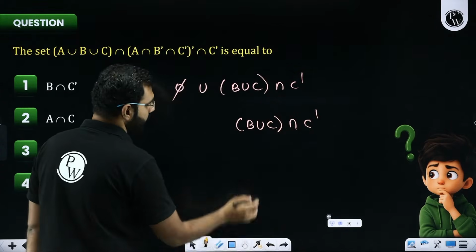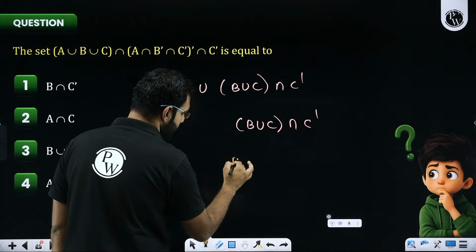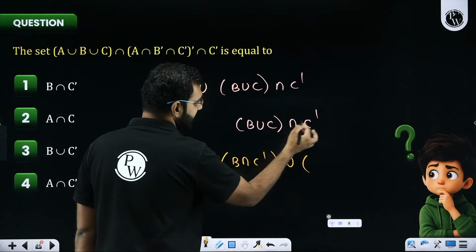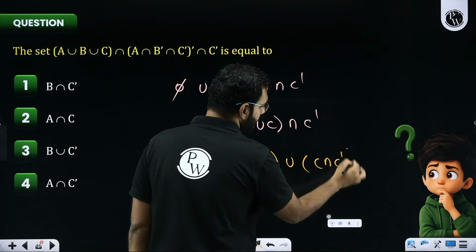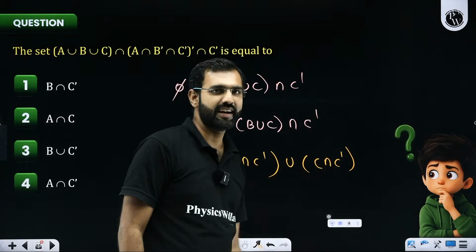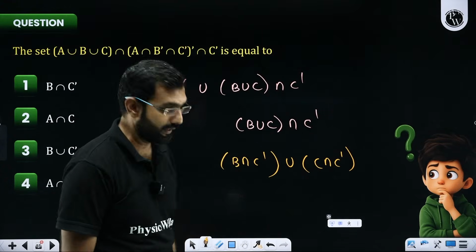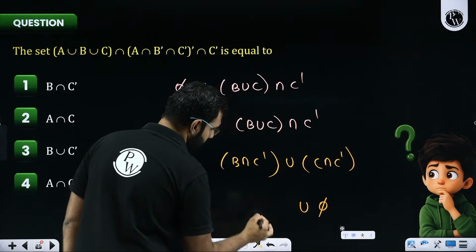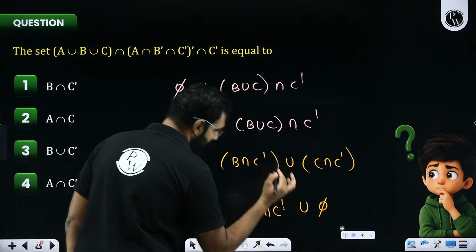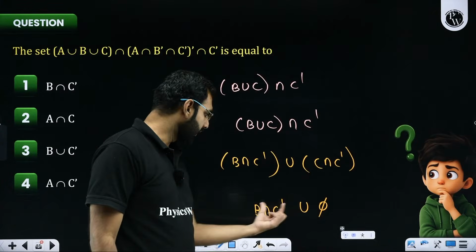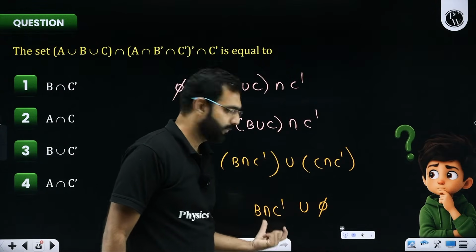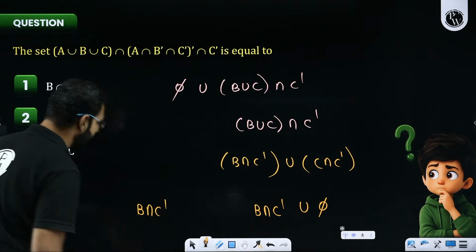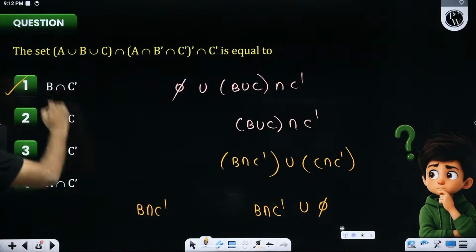First of all, B intersection C dash union C intersection C dash. Again, what is C intersection C dash? That's phi. So here this is phi, this is union, and this is B intersection C dash. Union of anything with phi is that anything. So my final expression will be B intersection C dash, which I think is given in option A.